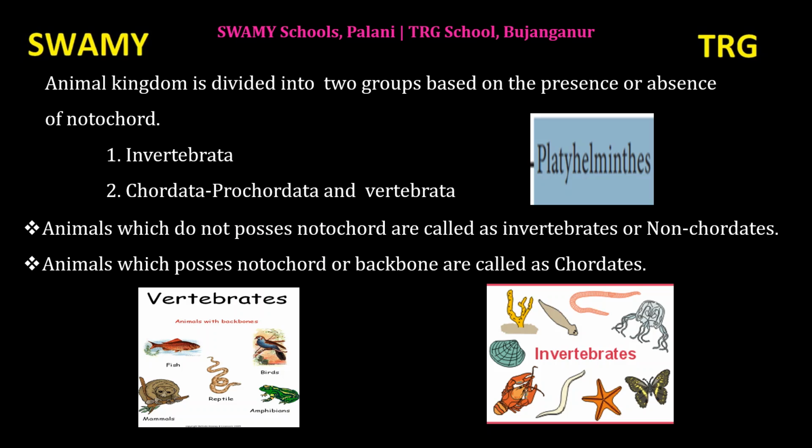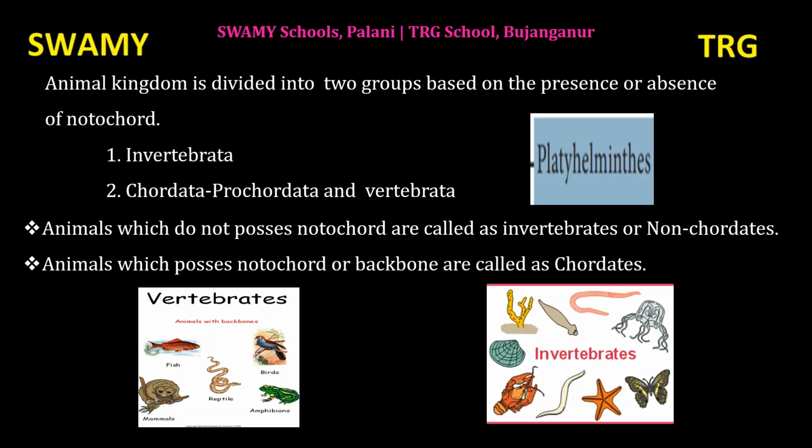What are they? Porifera, Coelenterata, also called Cnidaria, Platyhelminthes, Aschelminthes, Annelida, Arthropoda, Mollusca, Echinodermata, Hemichordata. Some animals have a cellular grade of organization. They are in a separate phylum called Porifera.